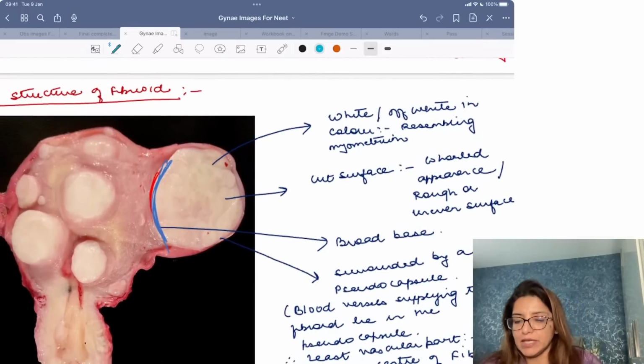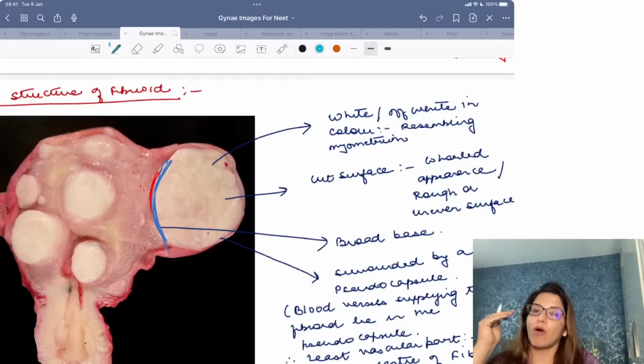Now, a few specimen images are very, very important, and one of the specimens which is very important is a fibroid specimen. So you should be very well aware of how a fibroid specimen looks, how a polyp specimen looks, and how an adenomyosis specimen looks.